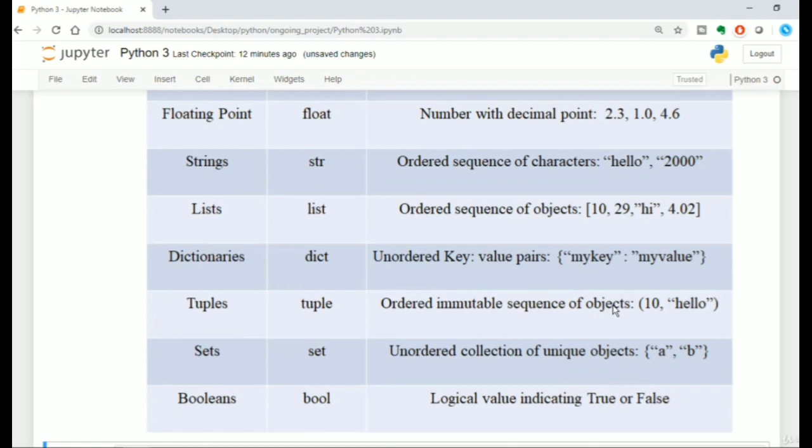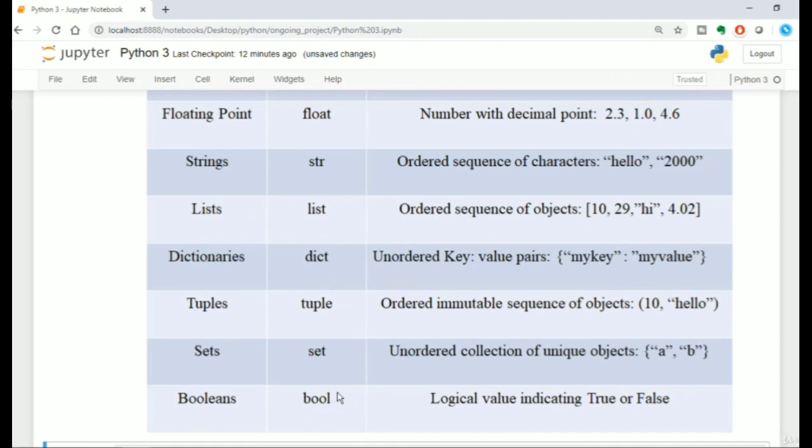Then we have tuples. Tuples are ordered immutable sequences of objects. That means you cannot change the value that is assigned. For example, you cannot change the "hello" by using indexing. Then we have sets. It is of type set, an unordered collection of unique objects. What is the meaning of unique objects? Take an example. You have a list of 1, 1, 2, 2, 3. Then the set will be 1, 2, 3, because the set will take up the unique values.